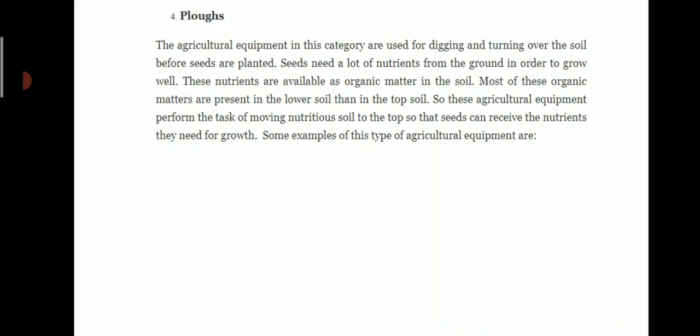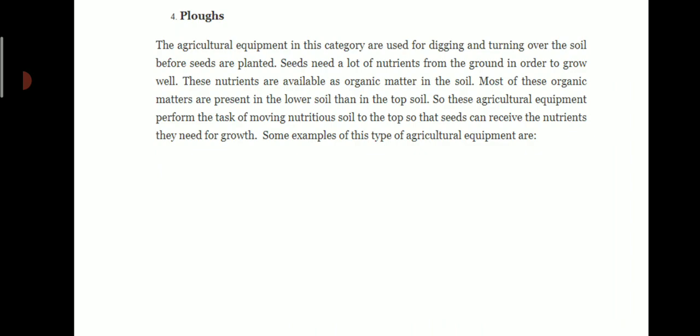Fourth agricultural equipment is ploughs. The agricultural equipment in this category are used for digging and turning over the soil before seeds are planted. Seeds need a lot of nutrients from the ground in order to grow well. These nutrients are available as organic matter in the soil. Most of this organic matter is present in the lower soil than in the top soil.